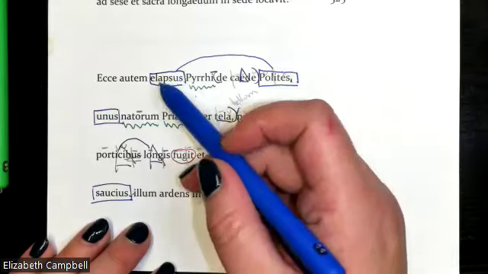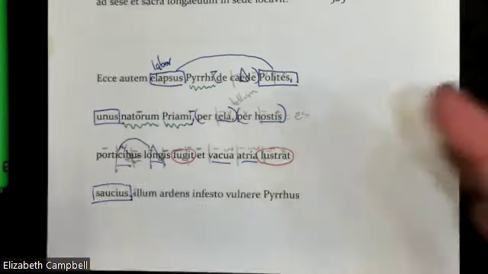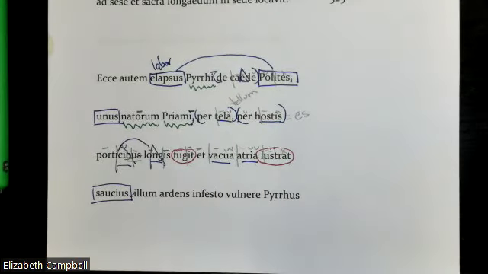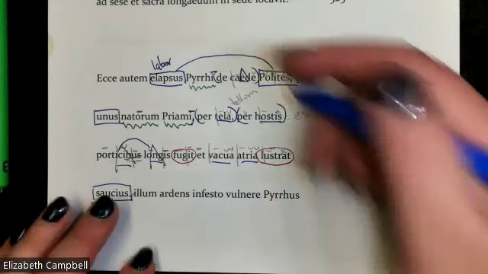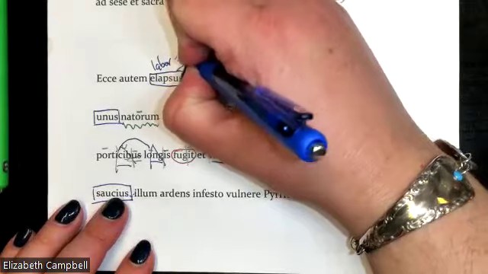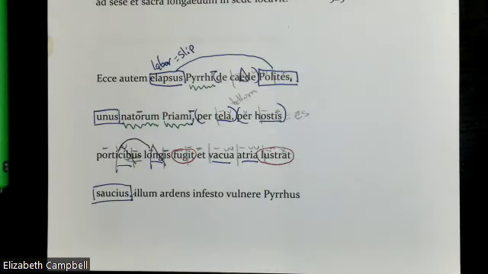Elapsus comes from labor. All right, so the main verb here is labor, and it comes labor, labi, lapsus sum. And while it looks like the word to work, it is actually the deponent verb, meaning to slip. Okay, we get lapsus linguae from this. And elapsus means to slip away. And this is another one of those verbs that you just see all the time. You see forms of labor, labi, lapsus sum. Just, it's ubiquitous, it's everywhere, and it's a good one just to know.